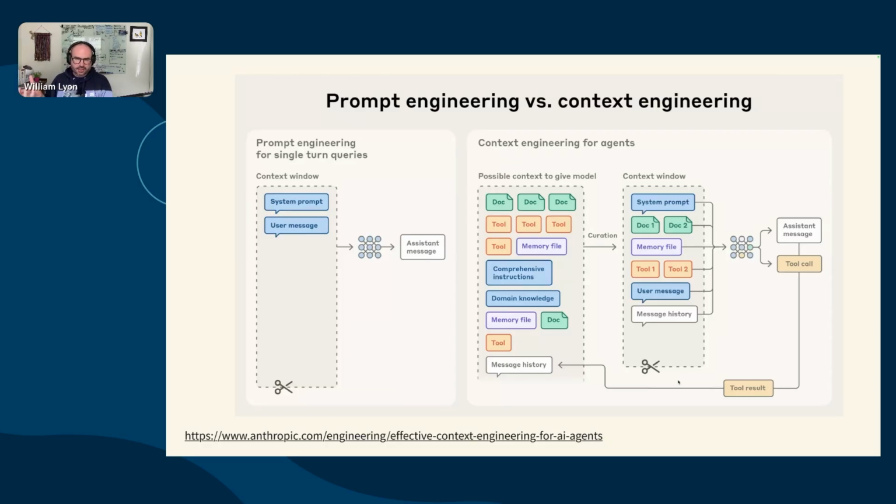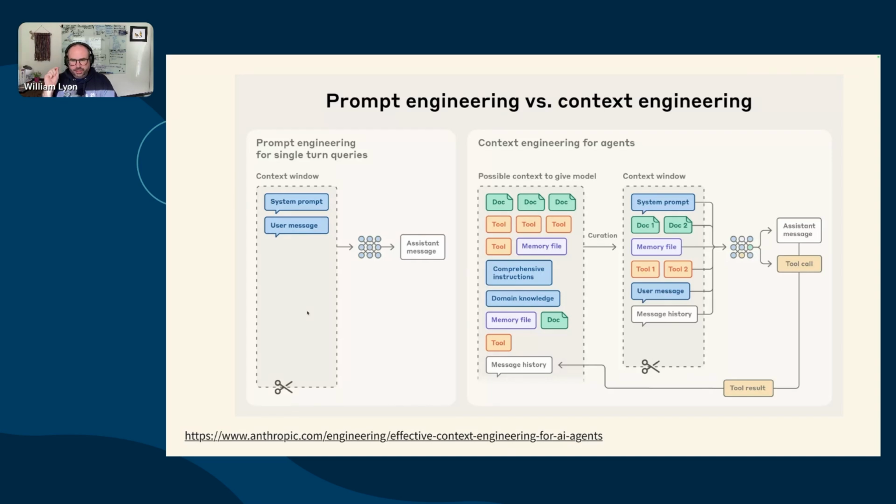So context, this is additional data that's passed to the LLM when we want to invoke it. And if we look on the left side of this diagram, without the augmented LLM, we have a system prompt and a user message. We send that to the model and we get back some response. But now in this agent loop where we have things like tool calling, there actually might be a lot in that context, right?